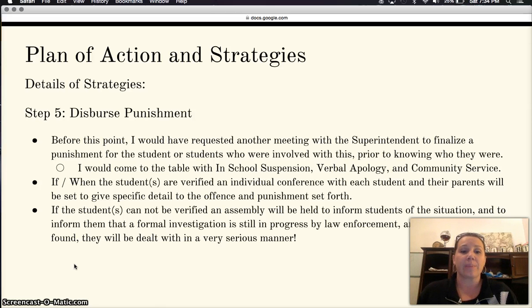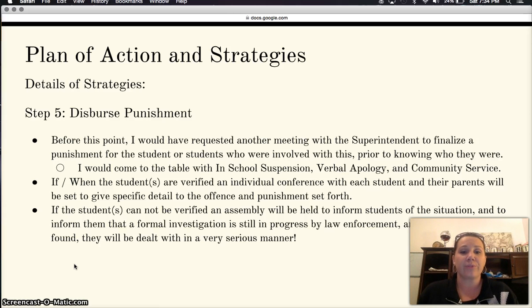Before I would get to this step, however, I would have to request another meeting with our superintendent to finalize punishment for the students before I'm even aware who they are, to make sure that everything stays equal and proper. I would come to the table with in-school suspension, verbal apology, and community service.